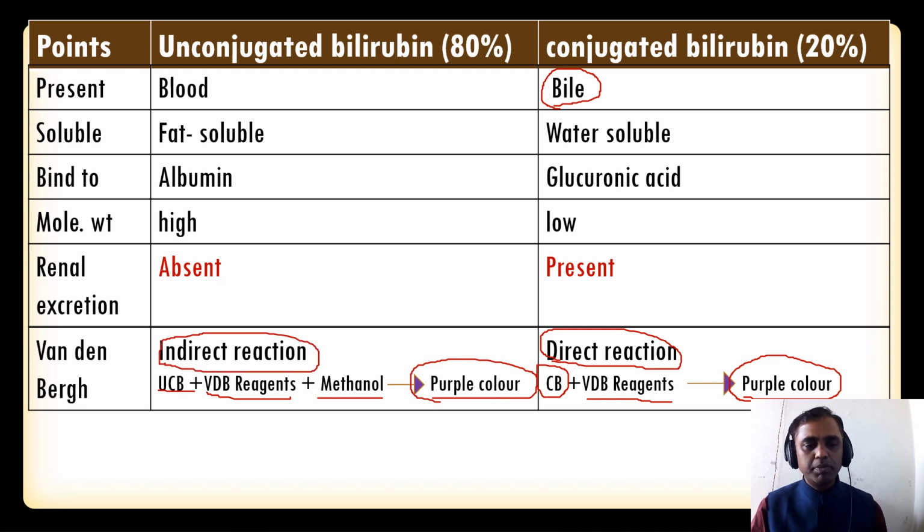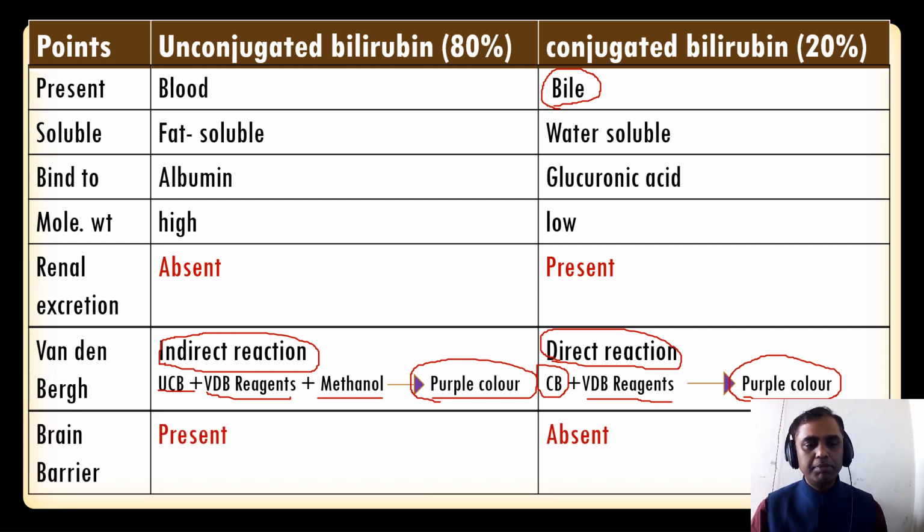So here, things to remember: the Van den Bergh reaction is indirect in the case of unconjugated bilirubin, and direct in the case of conjugated bilirubin. And the brain barrier: the unconjugated bilirubin can cross the brain barrier, whereas it is absent in the case of conjugated bilirubin. So here, things to remember, it is very easy.